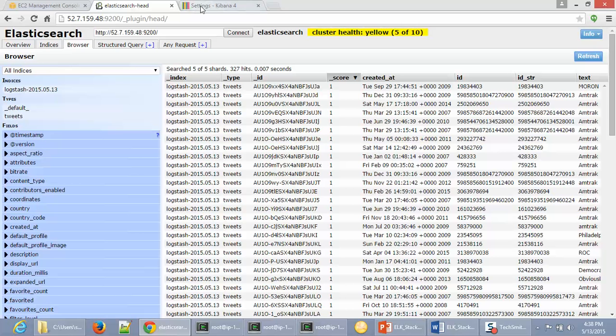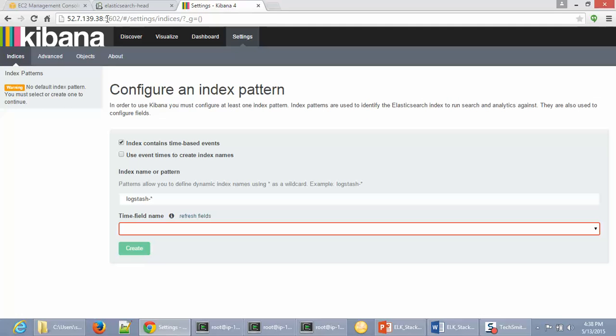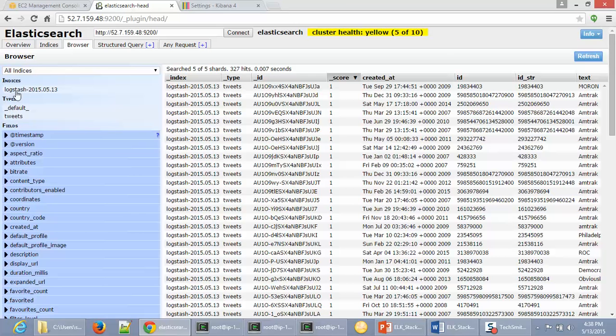Kibana we access by using the URL, using the public IP and the port 5602, which we provided in the Kibana YML file. This is the default page. As you can see, it has already identified our index pattern from Logstash as logstash-*. If you remember, this is the same name in Logstash: logstash-*, followed by the date.